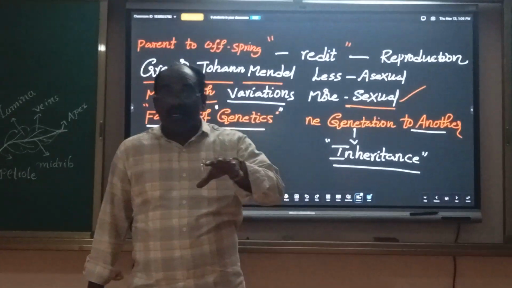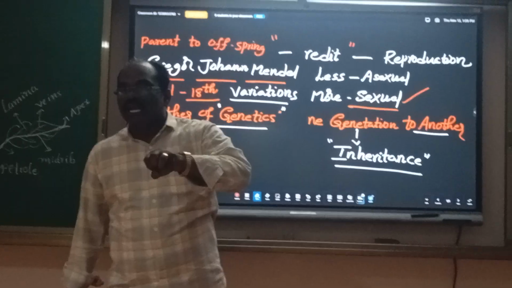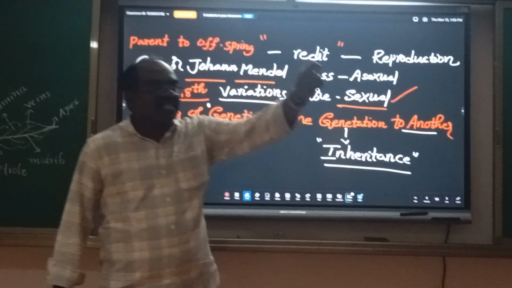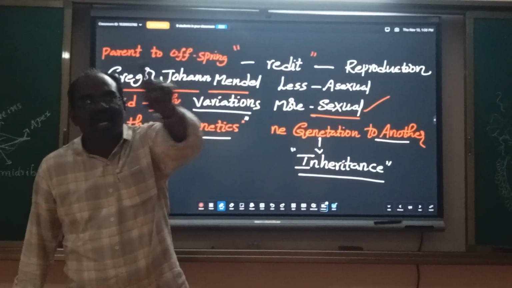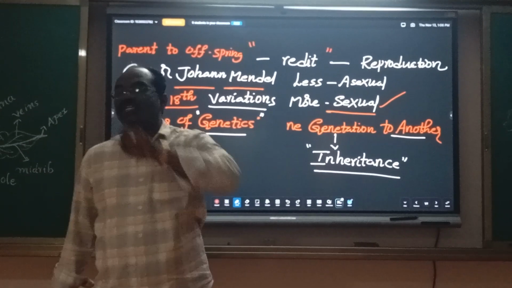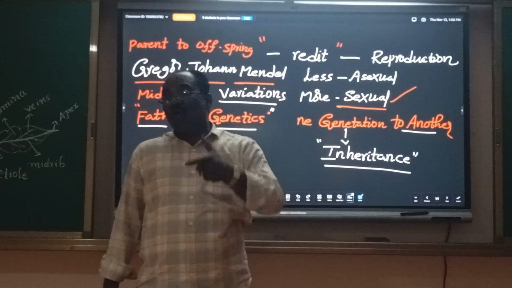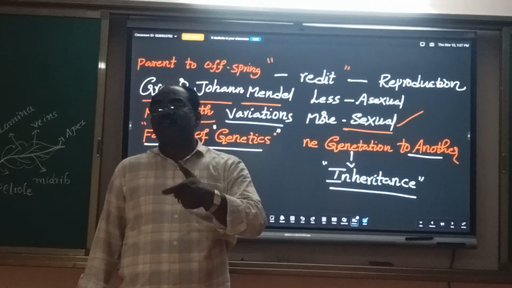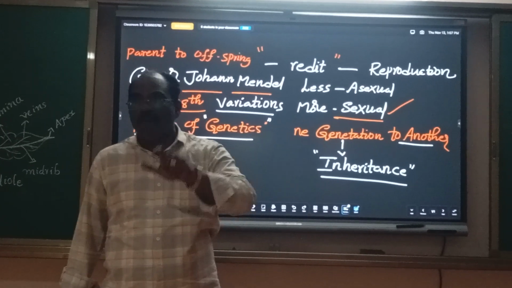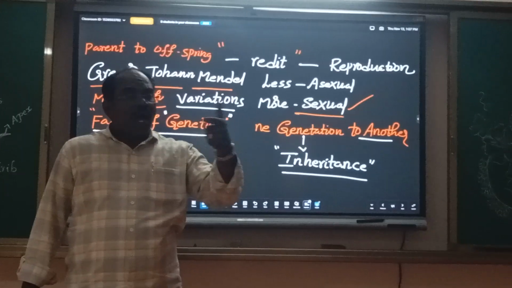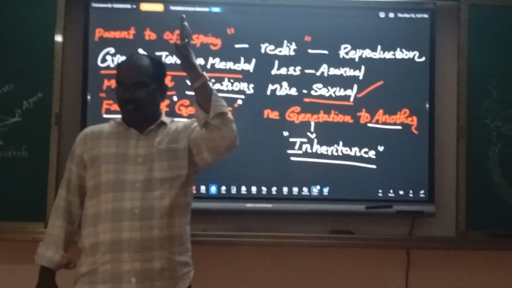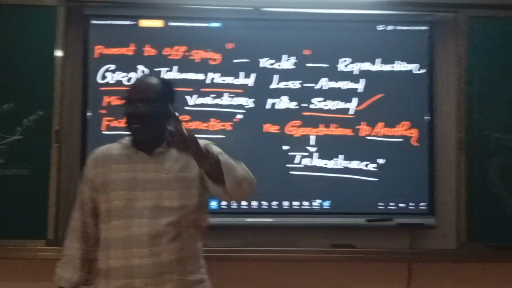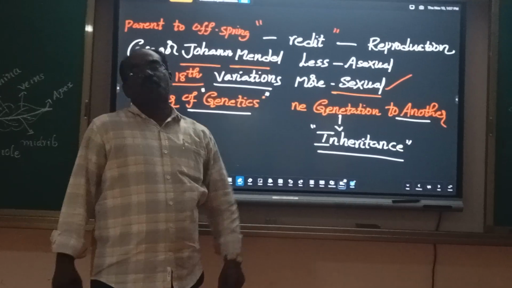But he keenly observed different living organisms in nature, examined them, and conducted several experiments on the heredity process and inheritance process.